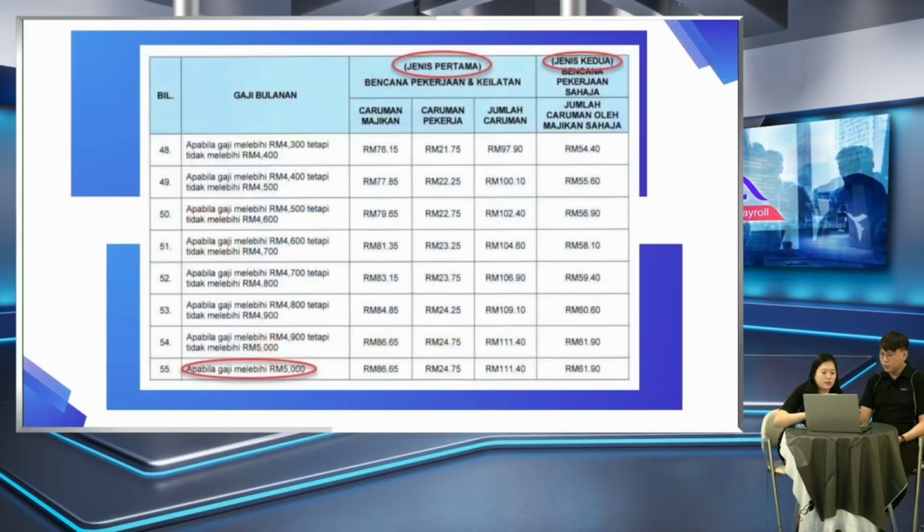For the increase of the ceiling, you can just refer to this table. Previously the ceiling was set at 5,000. So if your salary is more than 5,000, the maximum contribution for SOCSO will be 24 ringgit 75 cents for the employee, and the employer is 86 ringgit. But moving on, they have increased the limit to 6,000, so the contribution amount will increase from here.